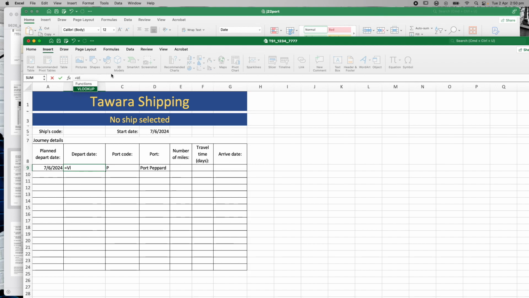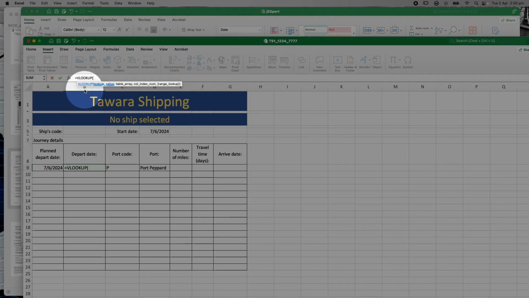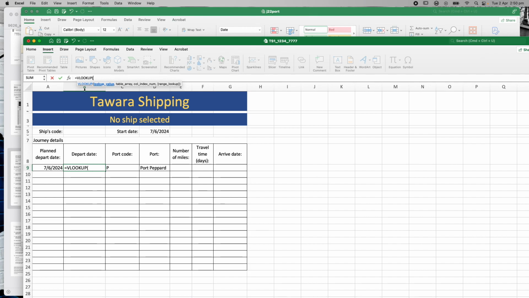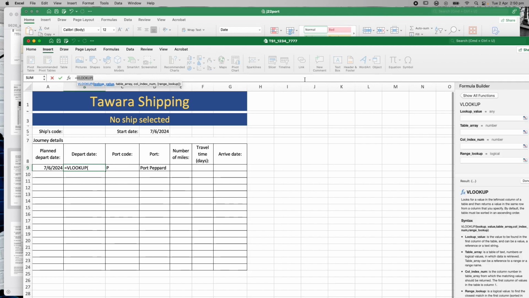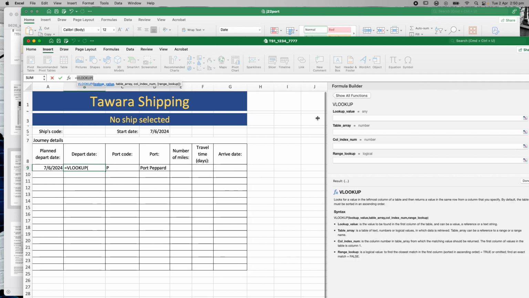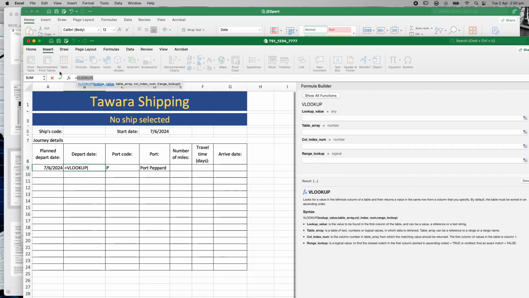Now I'm just going to show you this. I've just started to type equals VL, so I can go into here and actually just click VLOOKUP and it already does it for me. And there's another feature we haven't really used yet in Excel which makes it even faster. Instead of me trying to type all this code out, I'm going to click this FX button here. The FX button brings up a formula bar, right? It's a formula button. Now, I can start just by clicking where I want these values to come in from, and it'll write the code for me. It's a really fast way to write all of these values in.